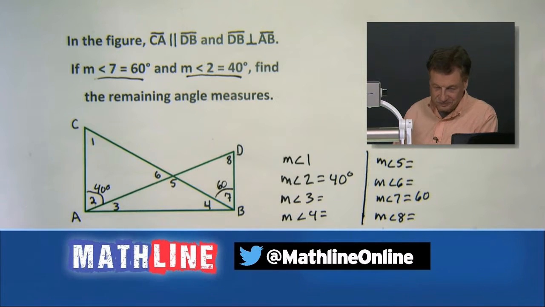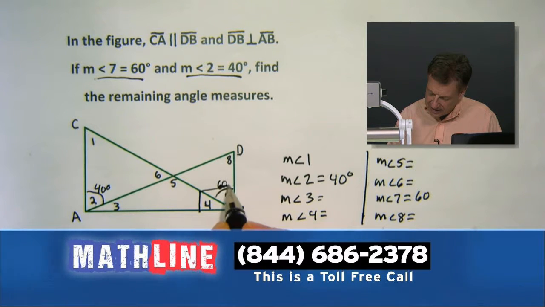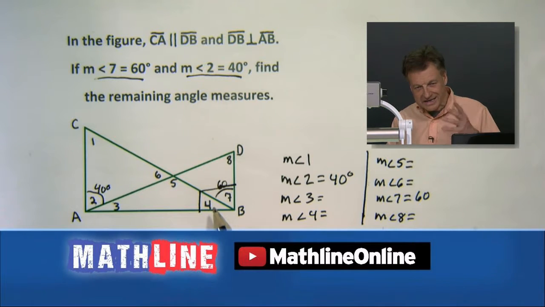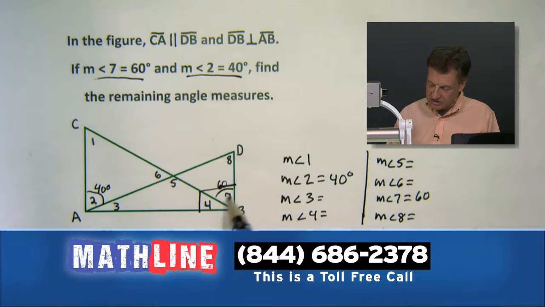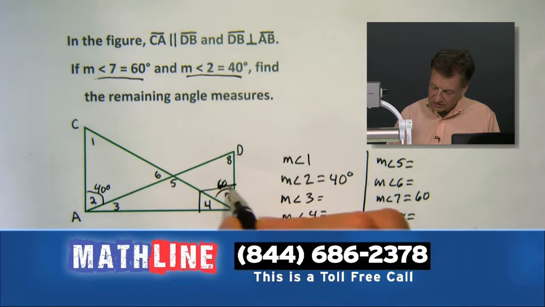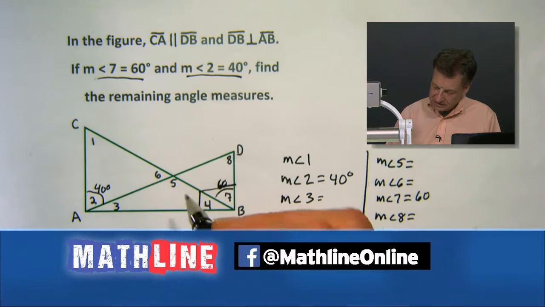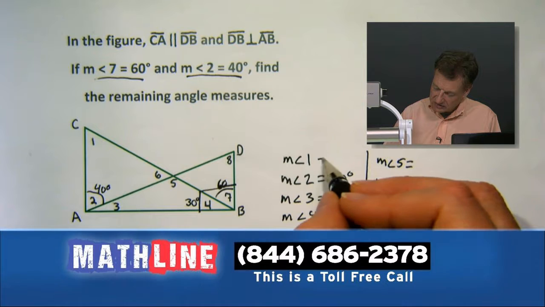Hope you are working along with me. Let's talk about what happens if this becomes a right angle. I'm going to make a big right angle here, because this helps me find the measure of angle 4. You know why? Because I know these two have to add up to 90 degrees. I've used up 60 right here, and if I'm going to make a nice 90 degrees with 4 and 7 coming together, that's going to give me 30 degrees right there. Nice angle, 30 degrees. So here we go.